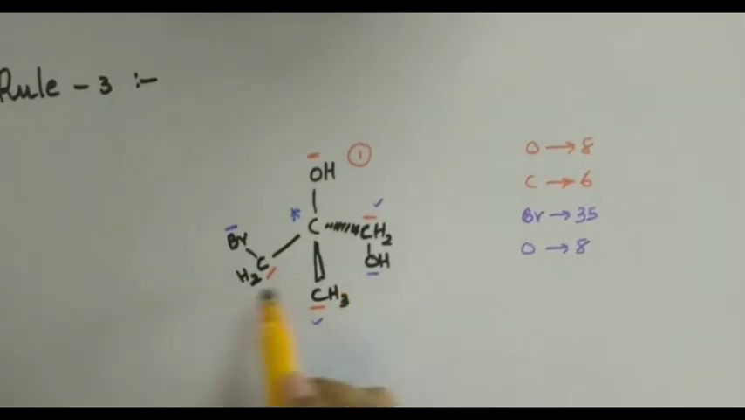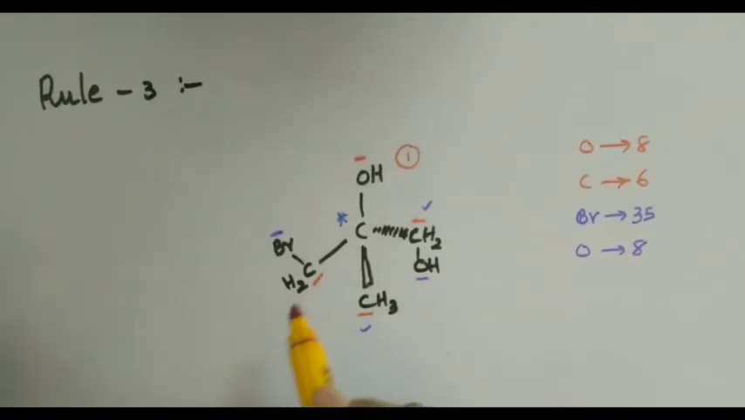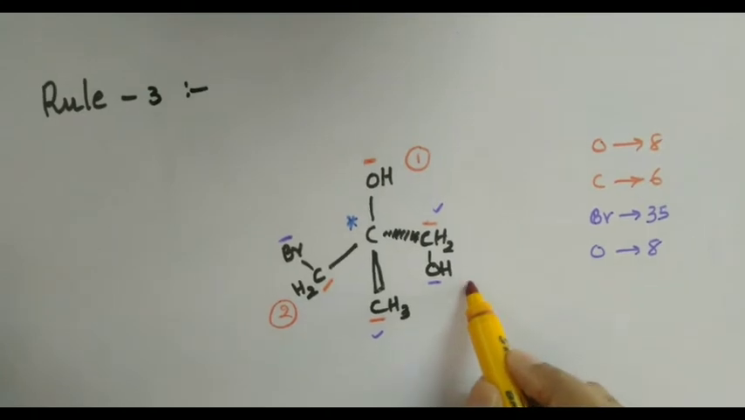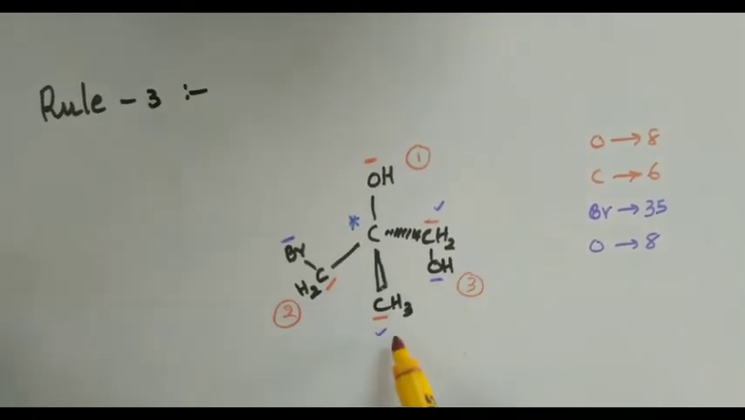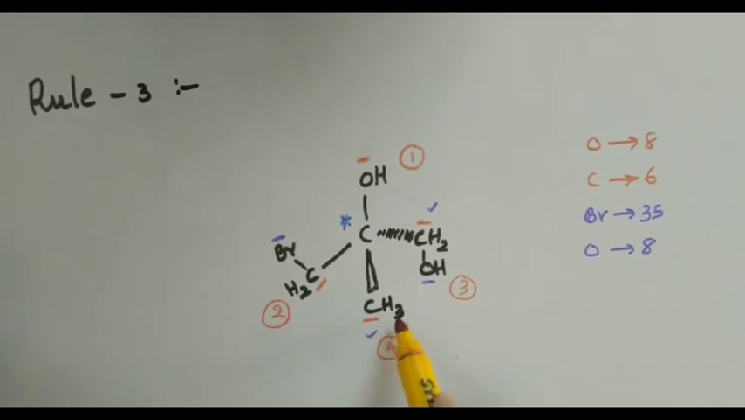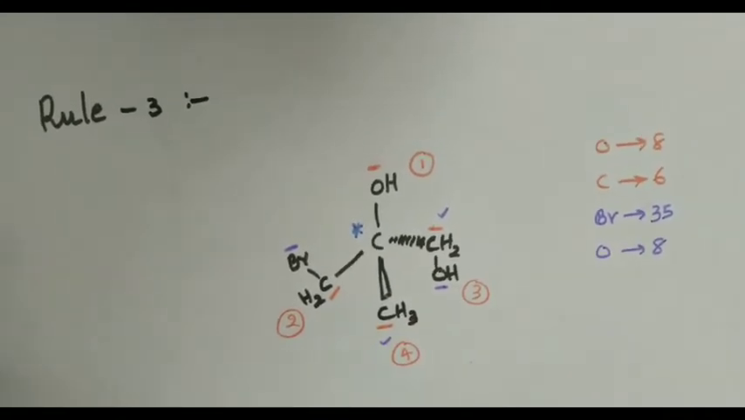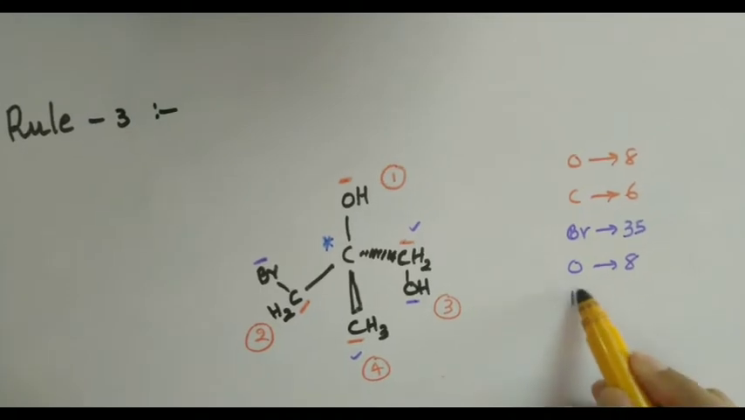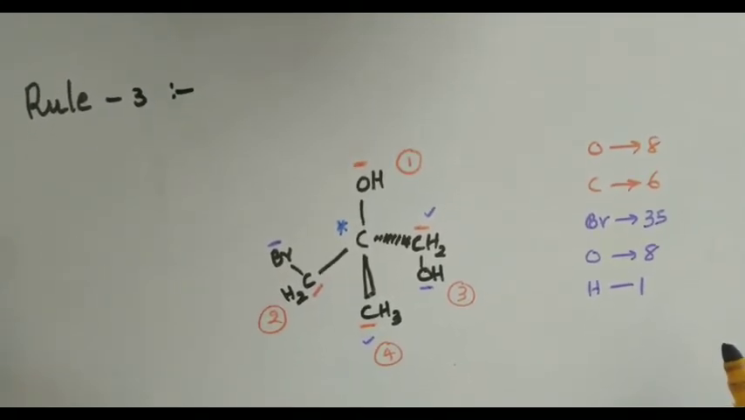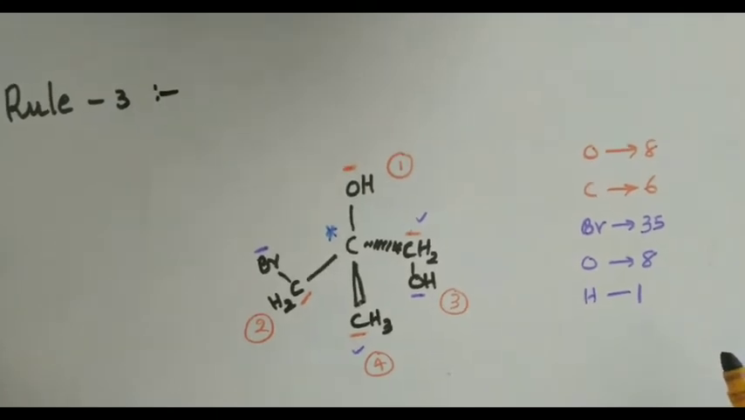Therefore among these two groups, this should be given more priority, that is priority number 2, and this should be given priority number 3. This has the lowest priority because all the next connected atoms in this case are hydrogens, which have a very low atomic number, namely 1. So in this way we need to give priority numbers using CIP rules.